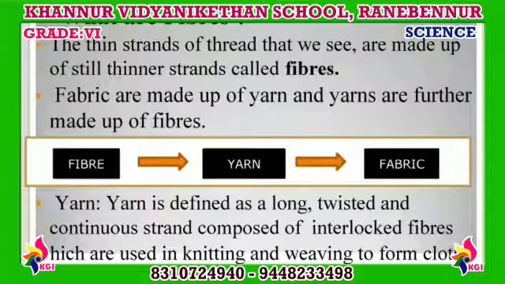The thin strands of thread that we see are made up of still thinner strands called fibers. Fabric is made up of yarn, and yarn is further made up of fibers. Yarn can be defined as a long, twisted and continuous strand composed of interlocked fibers which are used in knitting and weaving to form clothes.